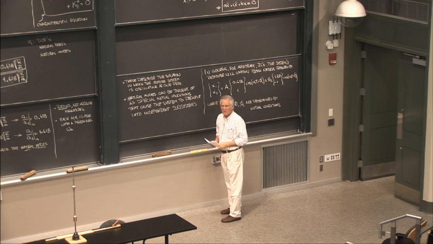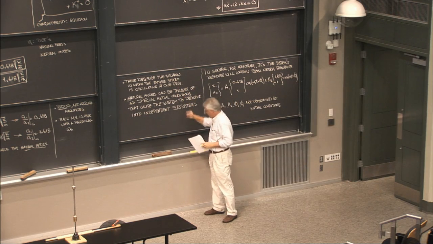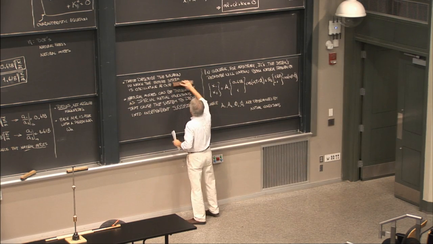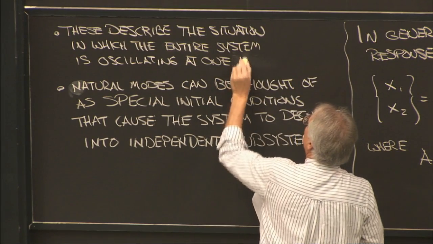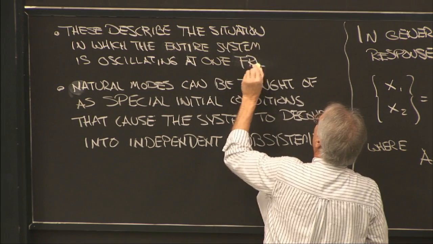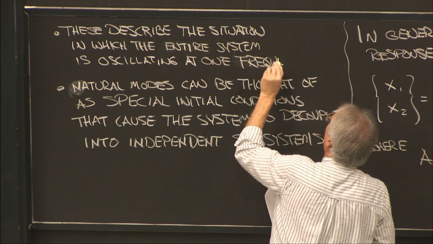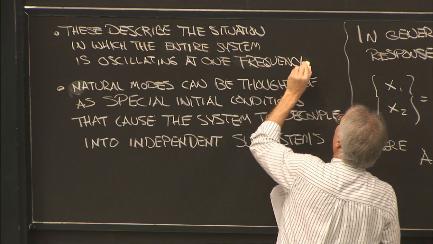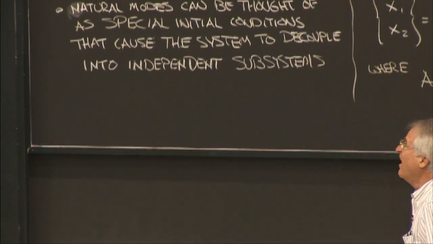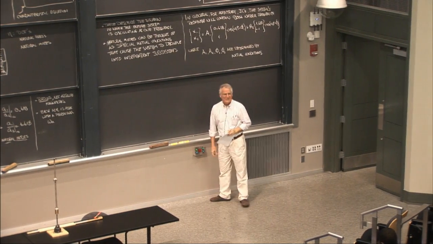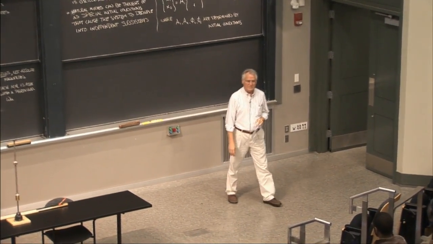At one frequency. Okay. So, any other questions? Problems?